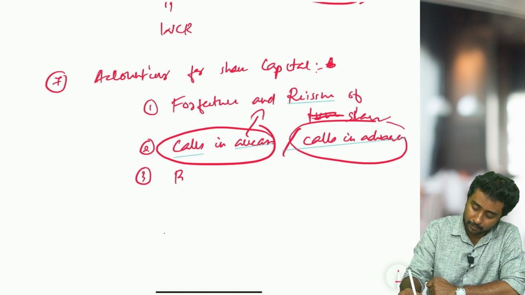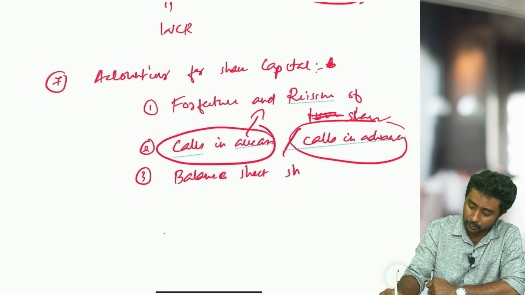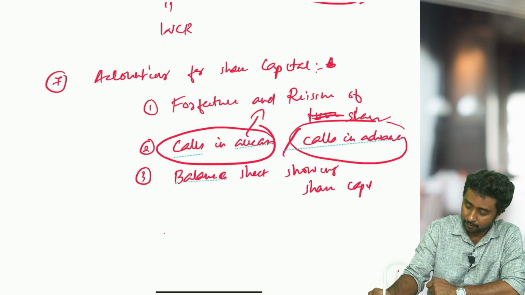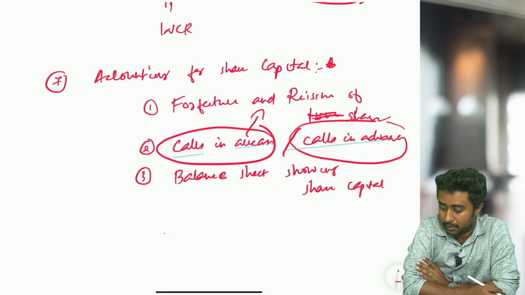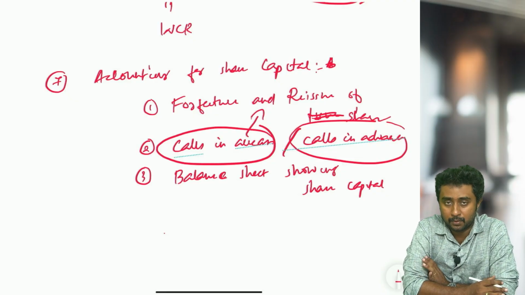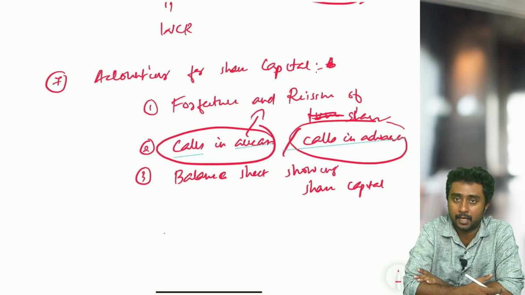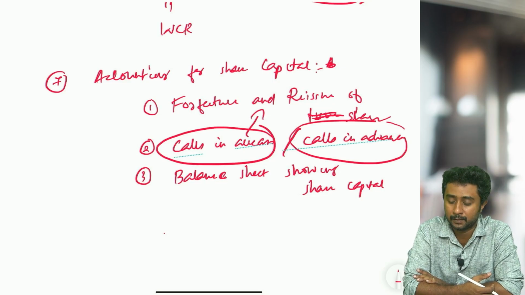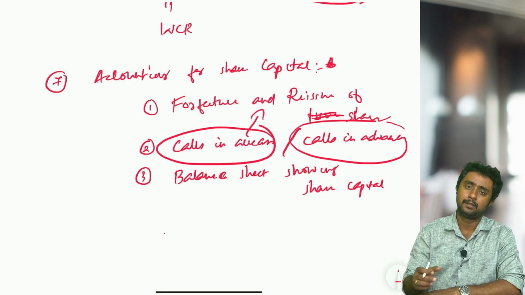Next is obviously balance sheet preparation, that is, the balance sheet showing share capital. That is also one of the important topics. How you will show the share capital part of the balance sheet, and what amount of share capital can be shown in the balance sheet. Try to do the maximum number of sums from these topics. Then journal entries, basic entries and all you can expect.